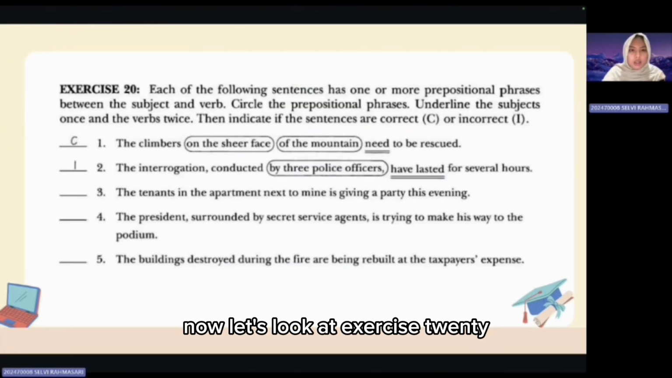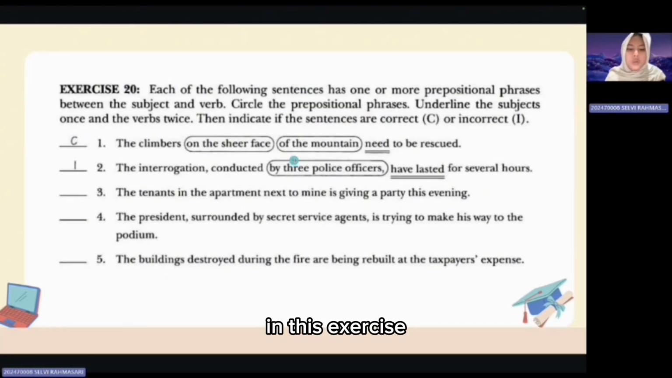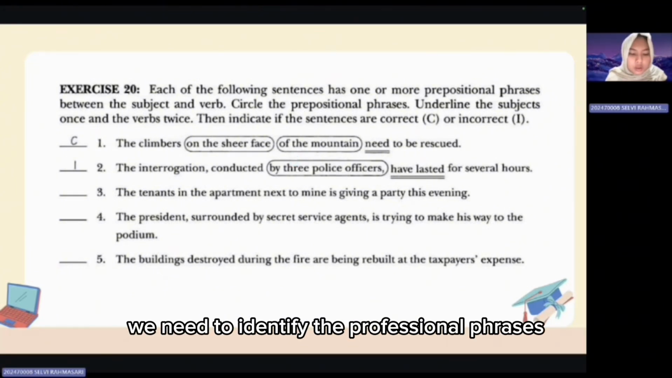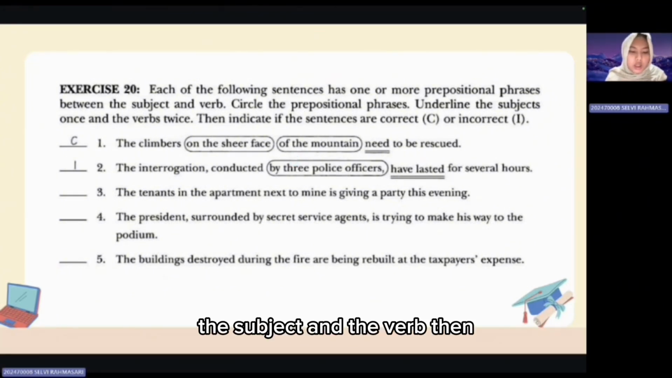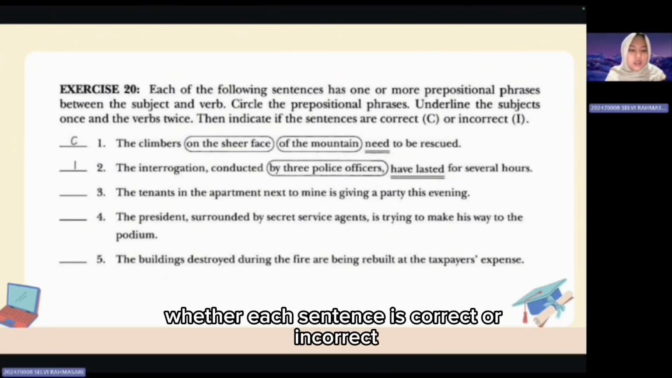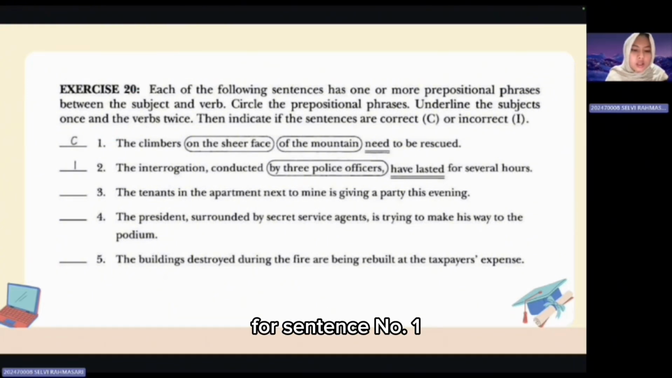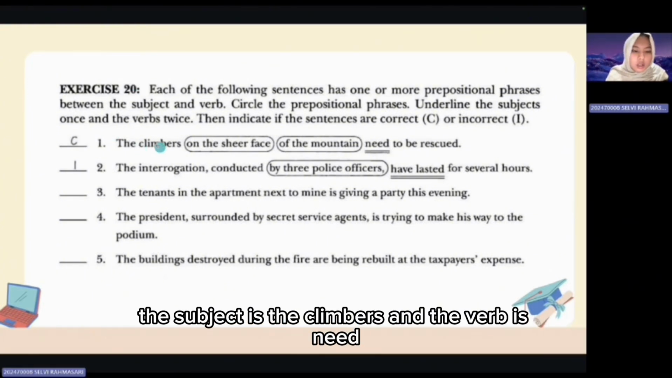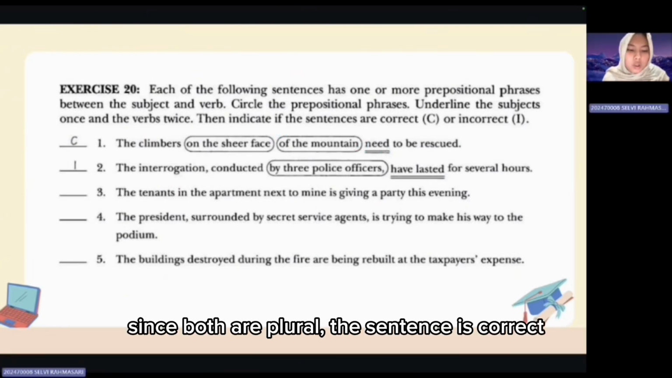Now, let's look at exercise 20. In this exercise, we need to identify the prepositional phrases, the subject, and the verb. Then, we decide whether each sentence is correct or incorrect. For sentence number 1, the subject is the climbers and the verb is need. Since both are plural, the sentence is correct.